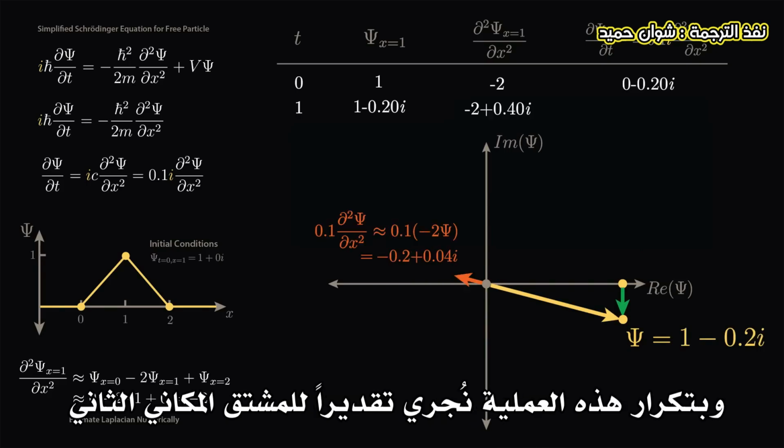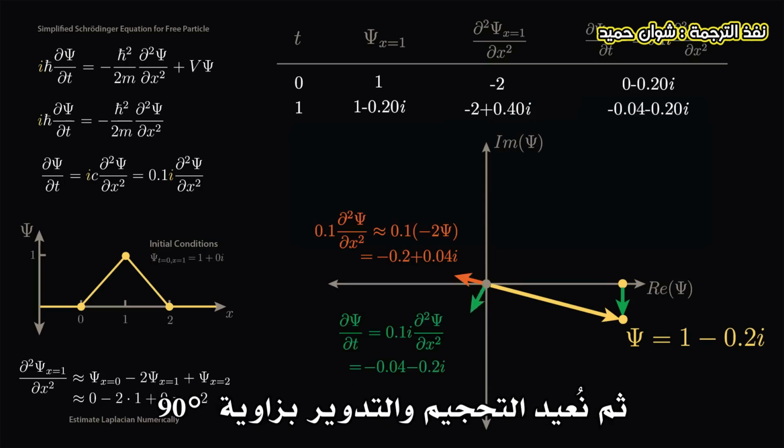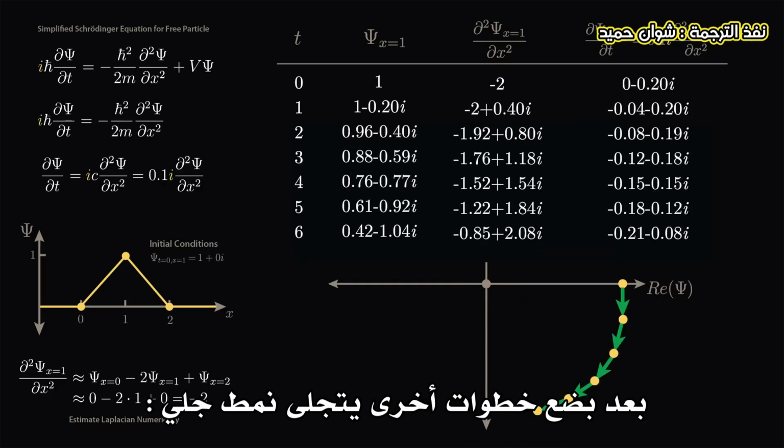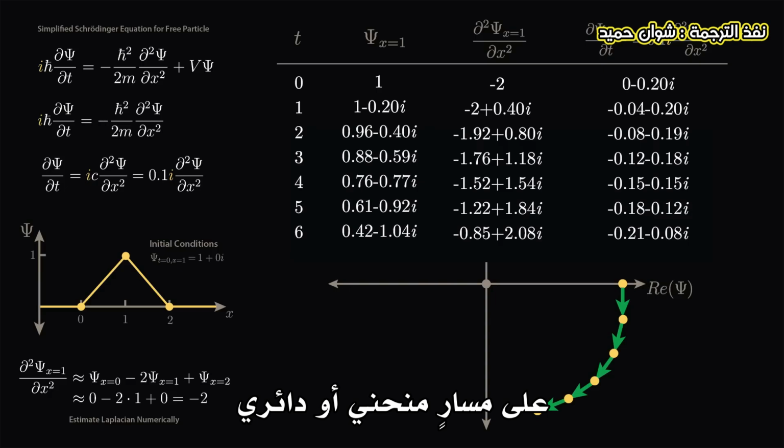Repeating this process, we estimate the second spatial derivative of our new wave function, which again flips psi across the origin. We again scale and rotate by 90 degrees, and update psi with our new value of d psi dt. After a few more steps, a clear trend emerges. Our spatial derivatives are pushing our wave function around the complex plane on a curved or circular path.